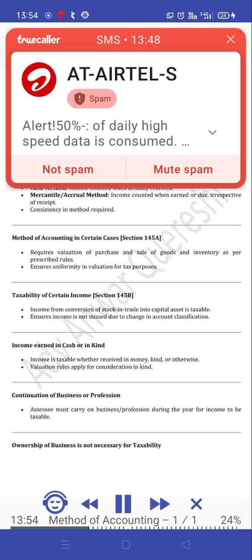Mercantile accrual method. Income counted when earned or due, irrespective of receipt. Consistency in method required. Method of accounting in certain cases, section 145A. Requires valuation of purchase and sale of goods and inventory as per prescribed rules. Ensures uniformity in valuation for tax purposes.